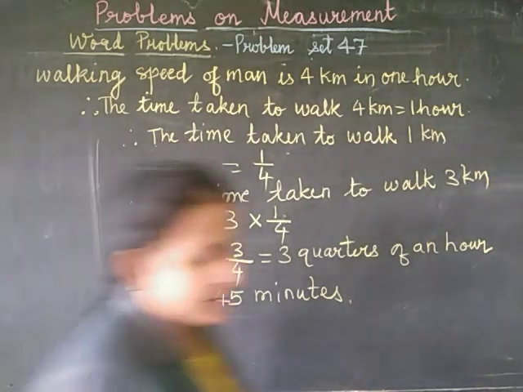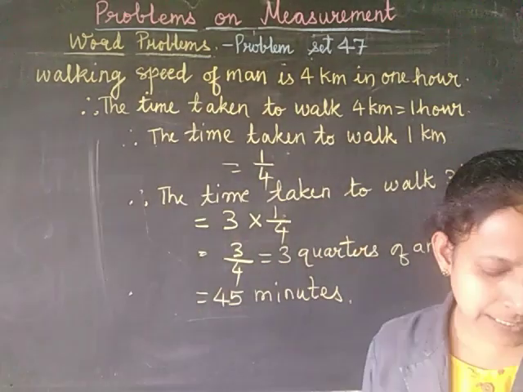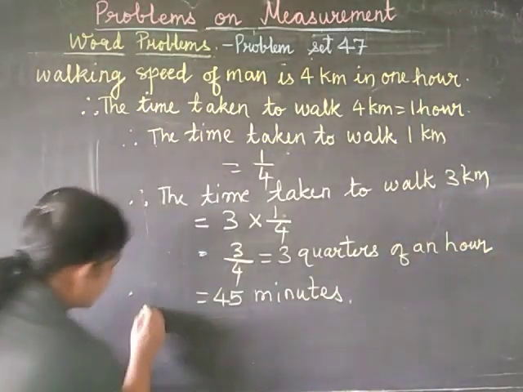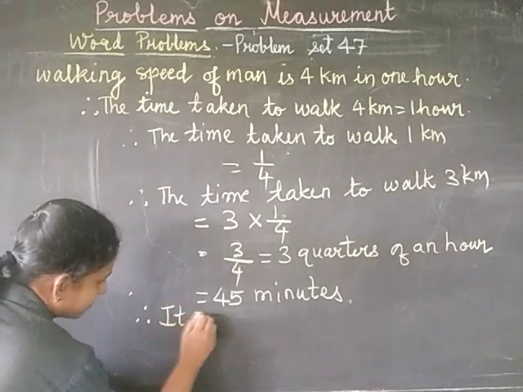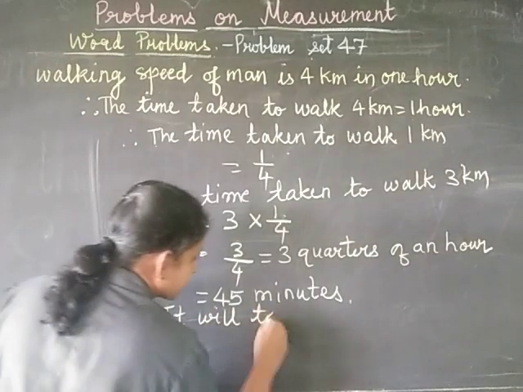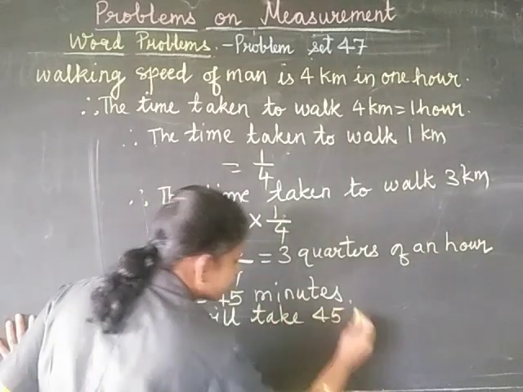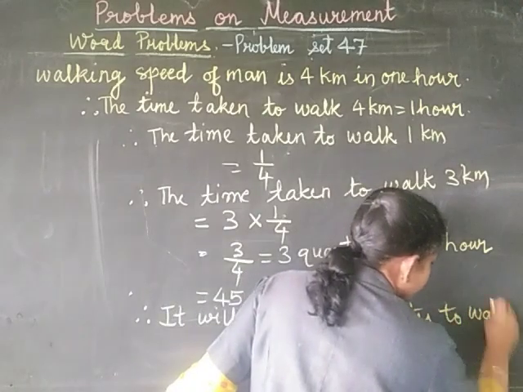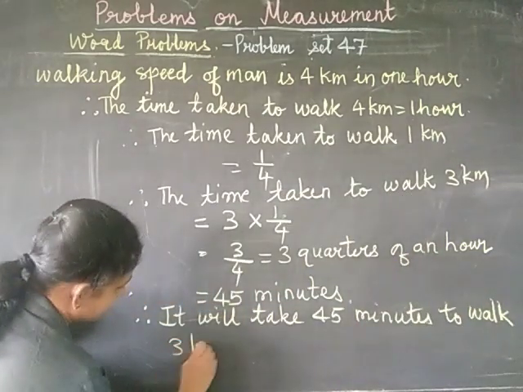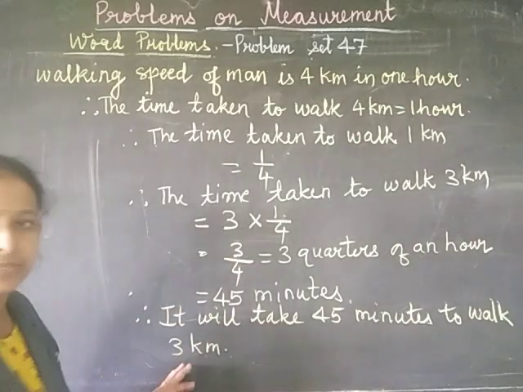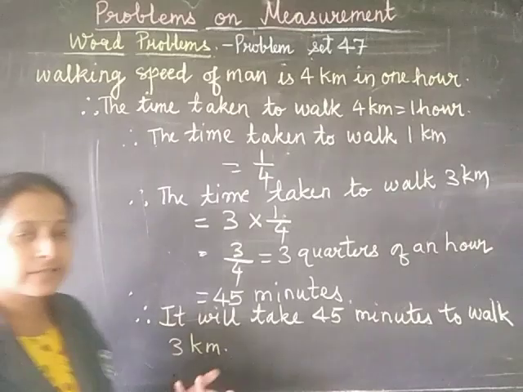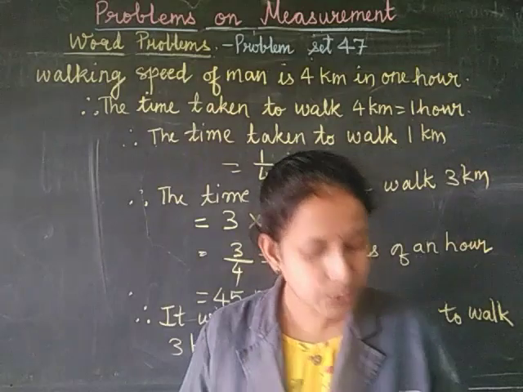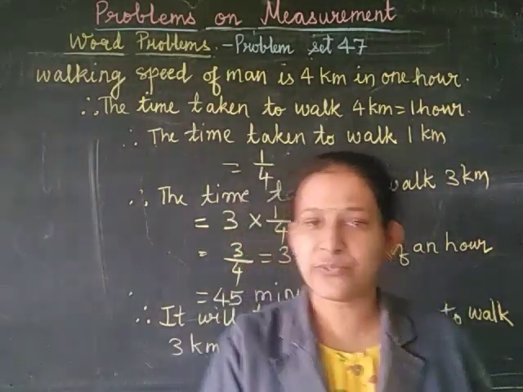So how are you going to write it now? You will write like this: therefore, it will take 45 minutes to walk 3 kilometers. Right? So this is how you are supposed to solve. So this is regarding the 6th problem. Now I hope you have understood. Let's continue with the next one, that is the 7th one, similar to this.